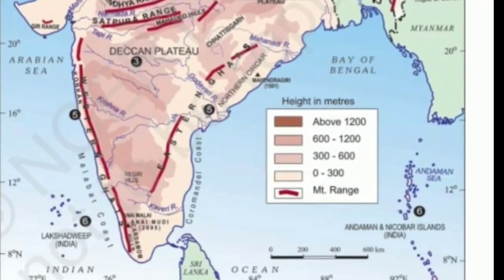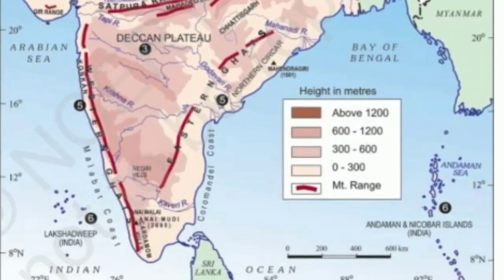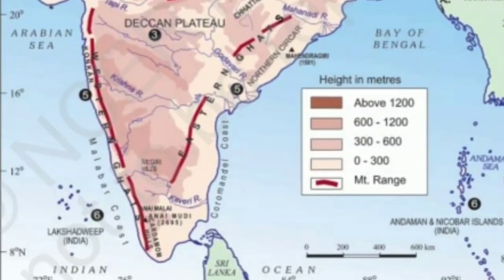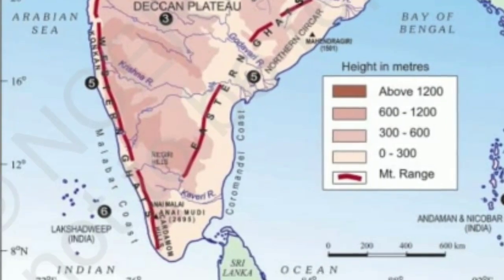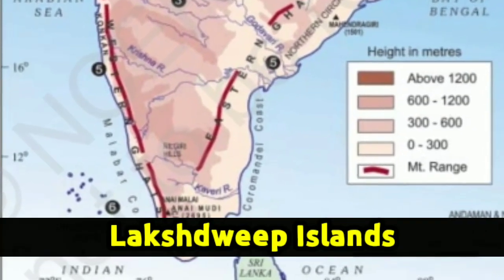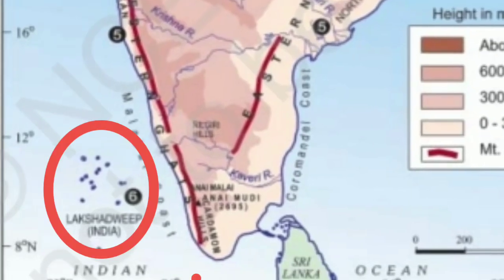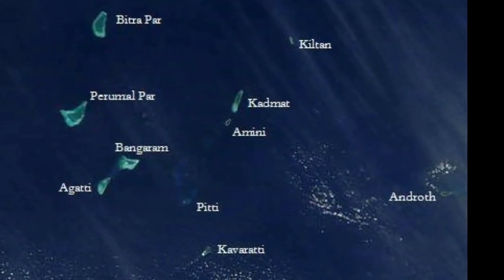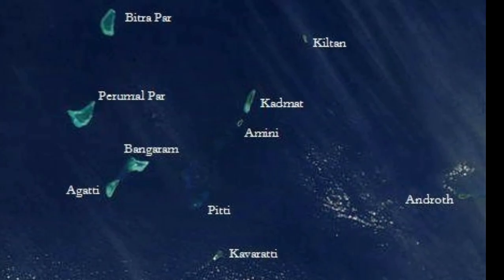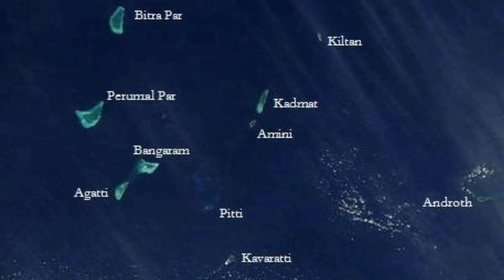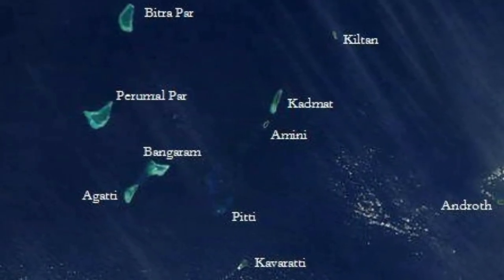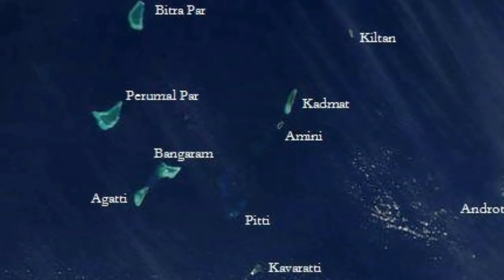One is the Lakshadweep and the other is the Andaman and Nicobar Islands. So let us now discuss the Lakshadweep Islands. Children, the Lakshadweep Islands are situated in the Arabian Sea, and these are small islands and lesser in number.